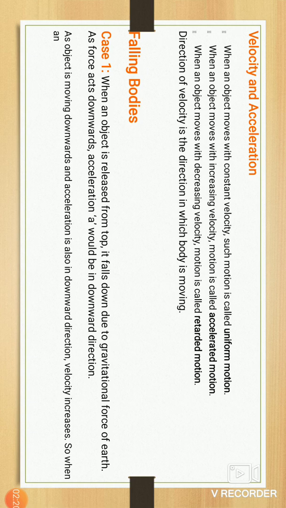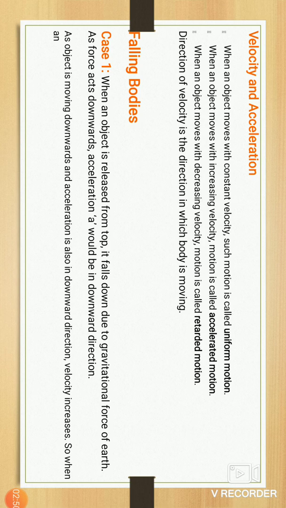Next one is accelerated motion. In accelerated motion, the keywords are increasing velocity. Accelerate means increasing. When an object moves with increasing velocity, we accelerate the bicycle.